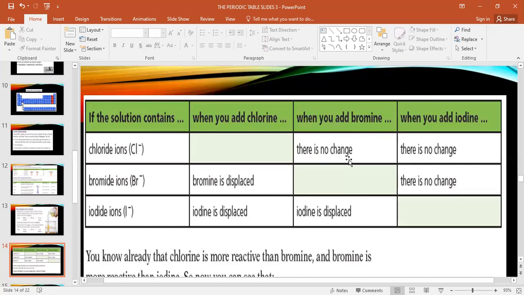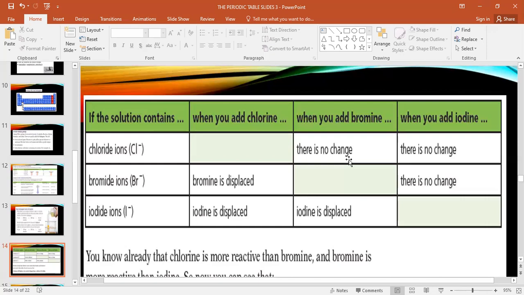Cl replaces Br from K. It displaces Br from K because Cl is more reactive. In the exam, if you write Cl plus KBr, then KCl, can I write it like that as an example? Yes, you can write like that.